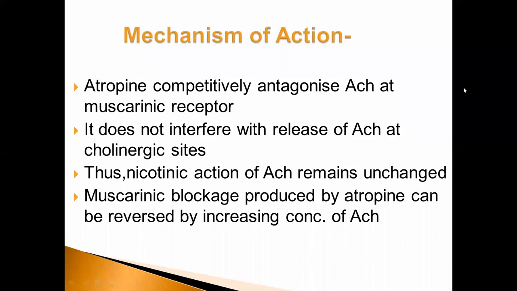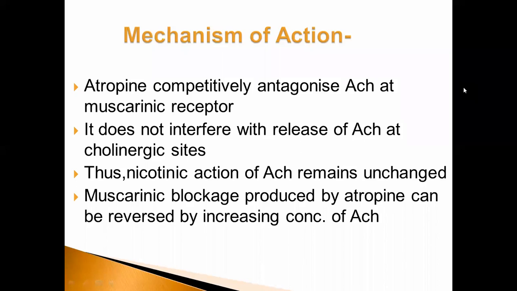Atropine, benzatropine, homatropine act as anticholinergic or parasympatholytic agents, and these agents do not interfere with the release of acetylcholine because they are antagonists of each other. Thus, nicotinic action of acetylcholine remains unchanged.